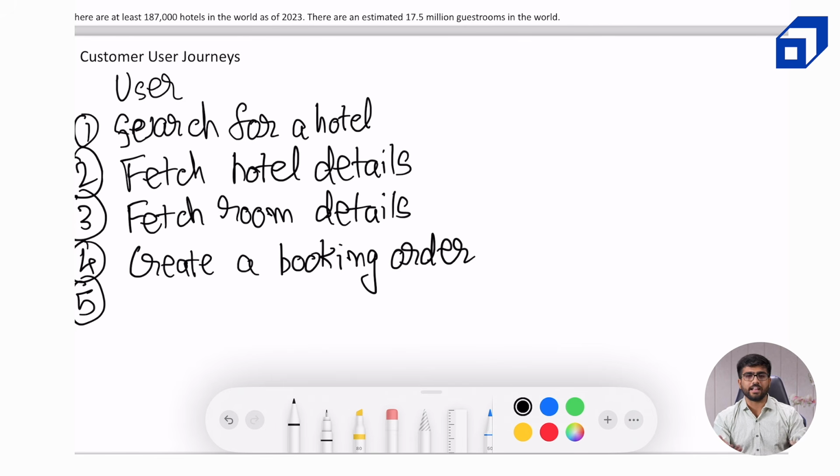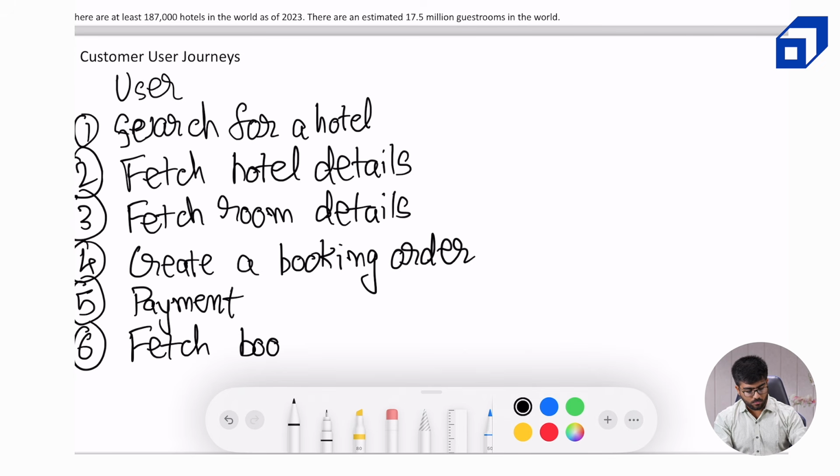And then, once the order is placed and the system has confirmed that there is inventory for the room that I have selected, we will go ahead with the payment. And lastly, after the payment is done and the booking is confirmed, if our check-in date is coming nearer, we might fetch the details of that booking, or we might also want to look at all the bookings that we have made with that particular platform. So fetch bookings is another thing that we can do.